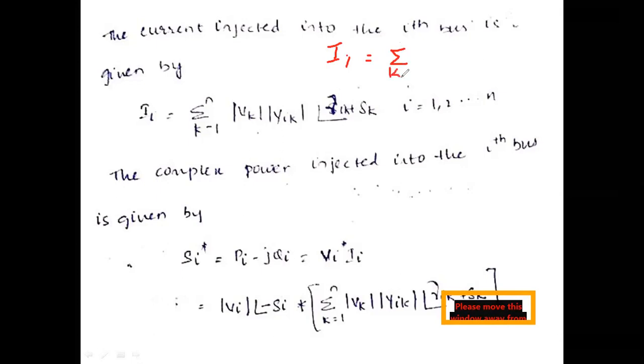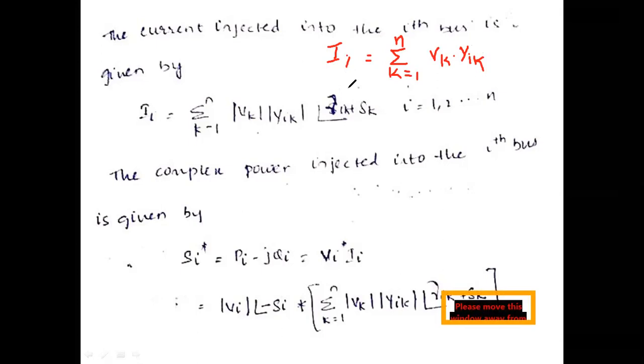So, k is equal to 1 to n, Vk into Yik. That we already know. This we have already seen in the last chapter, that is the formation of Y-bus using the direct inspection method.